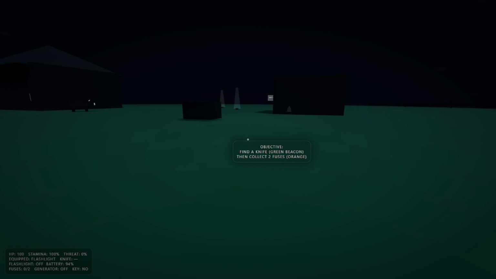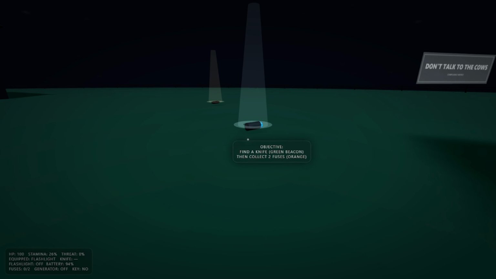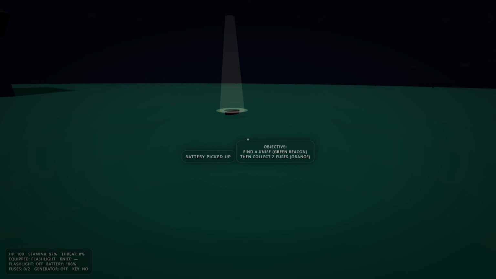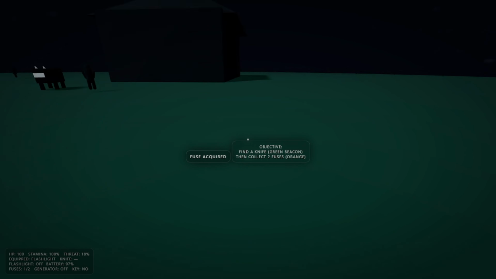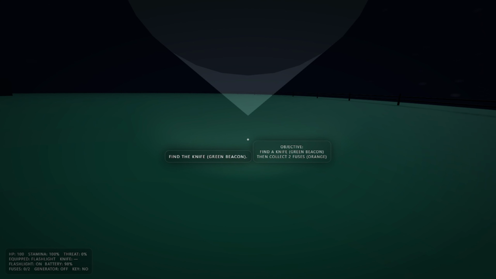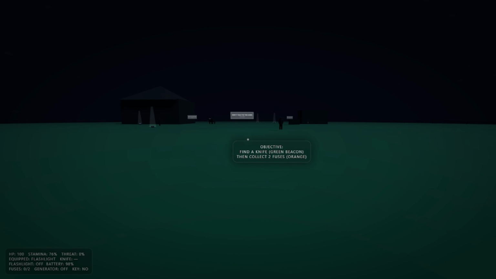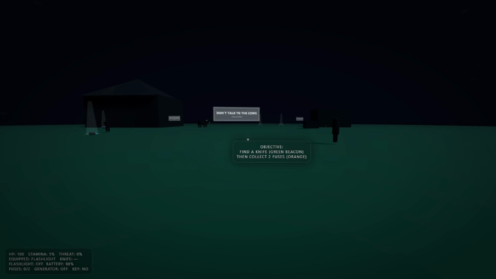There's some cows. Let's try walking a little bit around. Seems like I also got a flashlight, but what is happening? Oh, seems like I died. Okay, let's give it another shot. I will not use the flashlight this time. I will try to actually find the knife and see if I can complete the game.